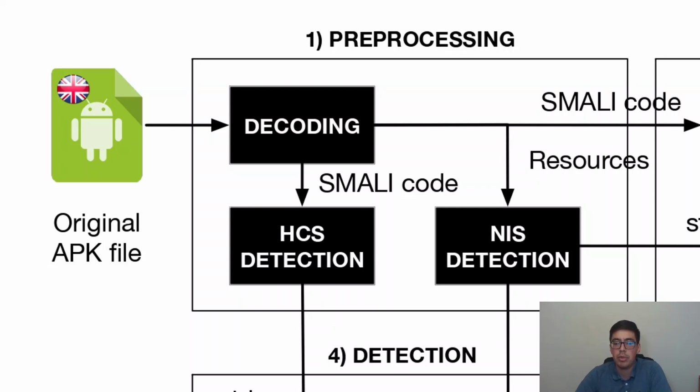The third step is the non-internationalized strings detection made by the identification of string resources that are not defined in a specific language when compared to the complete set of strings defined on the default language.